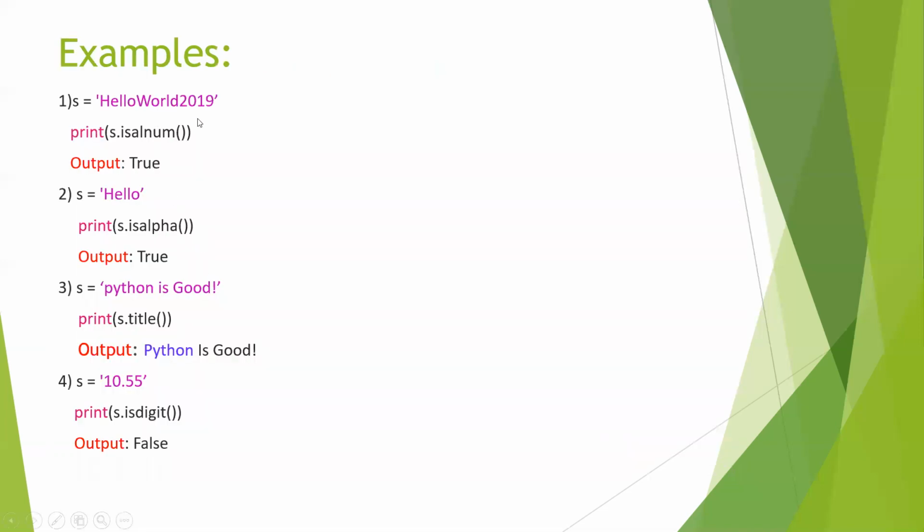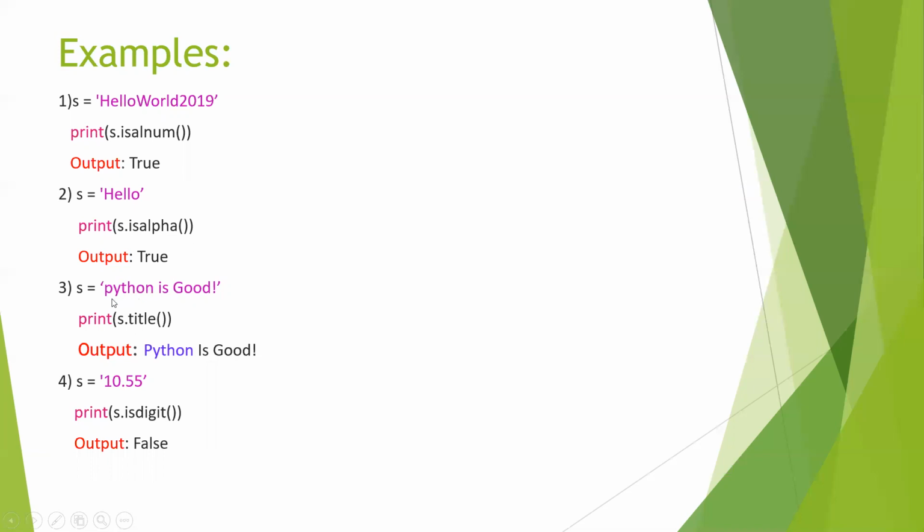Let's see some of the examples. s equals to hello world 2019. Print s.isalnum. Means the string contains hello world, which is alphabets, and 2019, which is a number. So it will give true. Let's take another example. s equals to hello. Print s.isalpha. It gives true because s contains only alphabets.